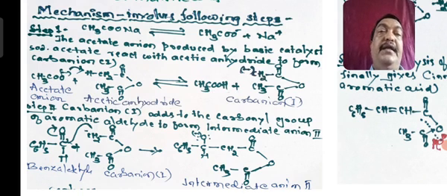So I repeat again, the acetate anion reacts with acetic anhydride to form acetic acid and a carbanion, and that carbanion reacts with the benzaldehyde, where the shift takes place, and you will get an intermediate anion of the long chain, that is C6H5CH(O minus)CH2COOCOCH3.